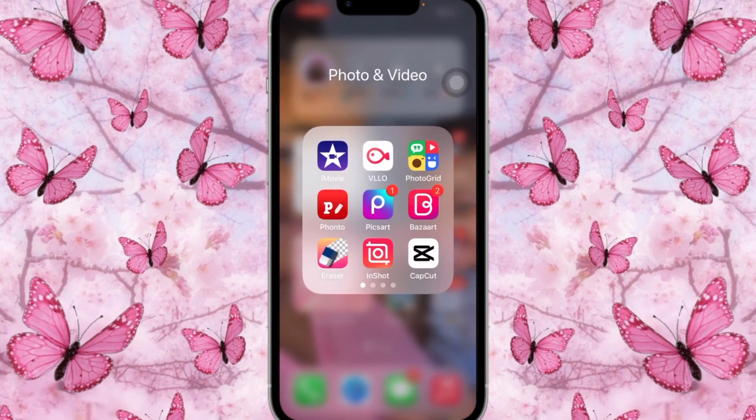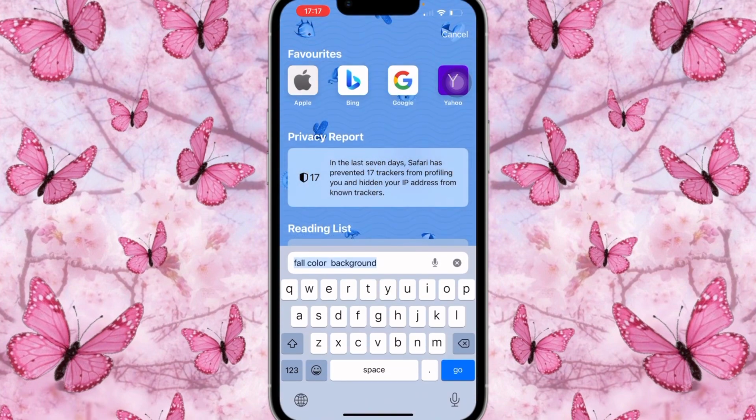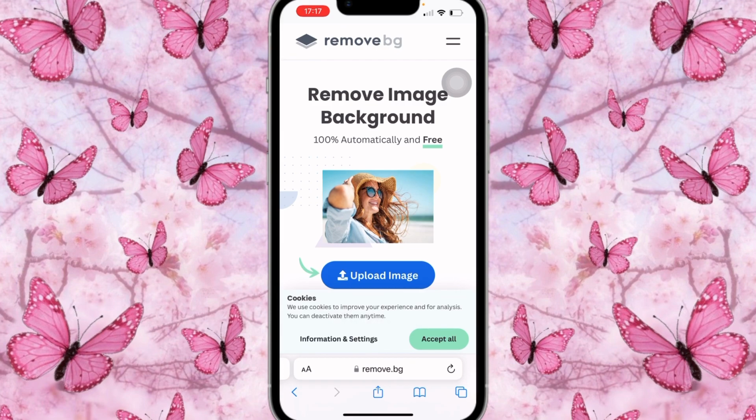And I just wanted to show you guys how I cut out the pictures. So I'm gonna do it the free way this time, just to show you guys, in order for you guys to use the free version, because I always use what I use, which I pay for. So I'm not going to show you guys that way because I wanted to show you guys so that you guys could be able to do it for free. So we're going to go on remove BG, remove image background, which is the first one above.